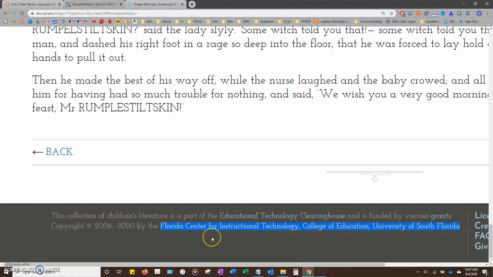Because this is, okay, so think about it like Del Mar. So like Del Mar is, like your English class is within the English and Philosophy department, which is within the College of Arts and Sciences, which is part of Del Mar College. So here this is like the department, the Center for Instructional Technology, that is the department, that is the division, and then that is the overarching institution. So I would say let's put all of it.